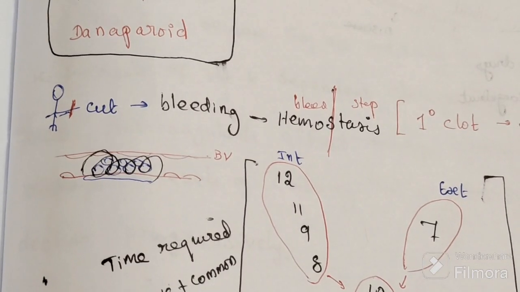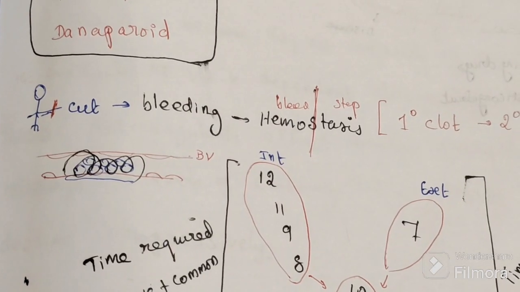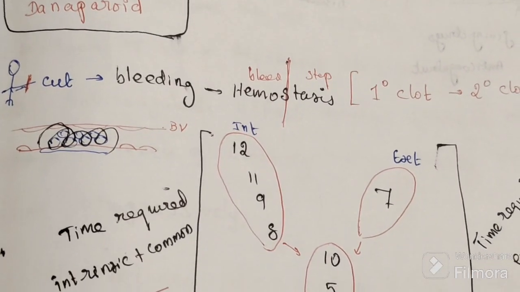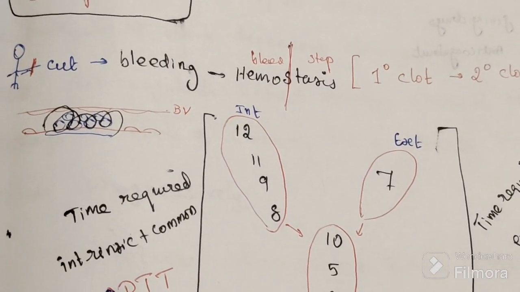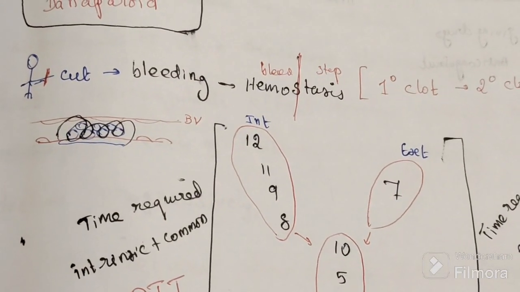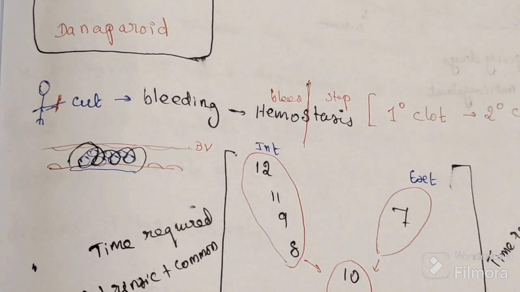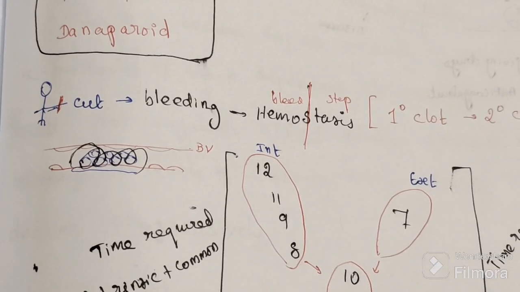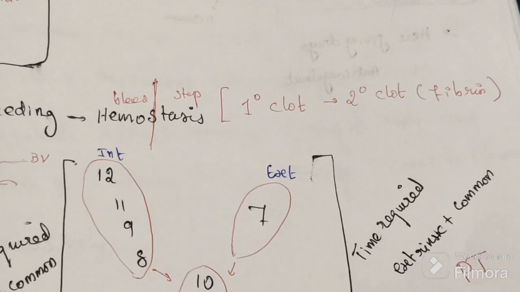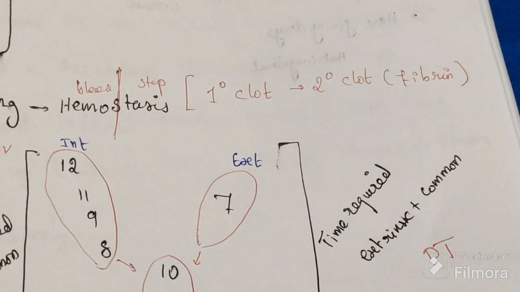But this is a temporary clot, known as the primary clot. It can rupture, so we have to stabilize it. Suppose we have a cut in our finger and the blood vessel is injured. The platelets seal that area, but it is temporary. To convert the primary clot into a stable secondary clot,